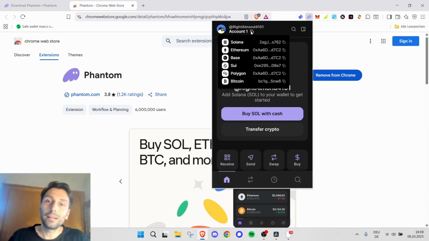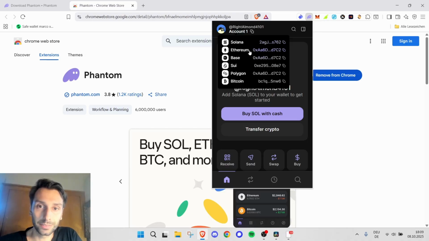The only difference to Rabby here is that Phantom incorporates more than one chain into its accounts. So if you have one account, you have a Solana address, an Ethereum address, and as Ethereum, Base and Polygon are all EVM compatible, they all have the same address. A Sui and a Bitcoin wallet address. Very important here, if you have Solana, please only send it to the Solana address. If you have ETH, please only send it to your ETH address. If you have Bitcoin, please only send it to your Bitcoin address.